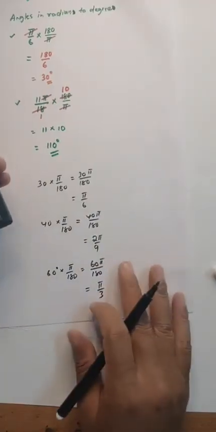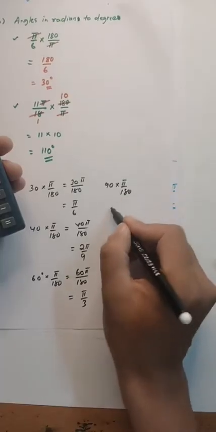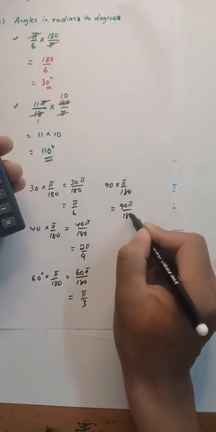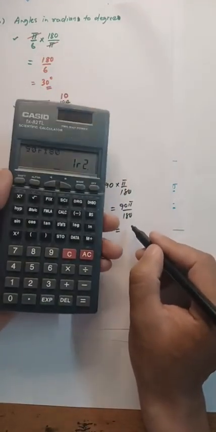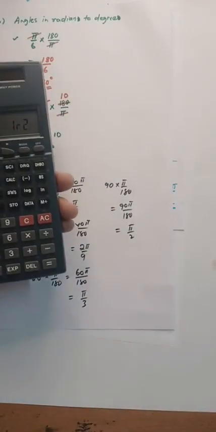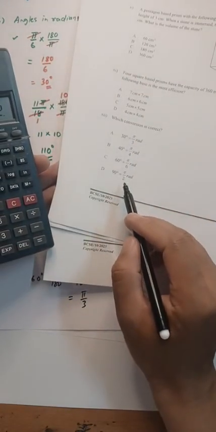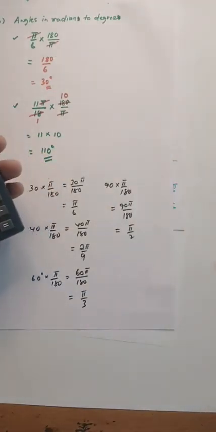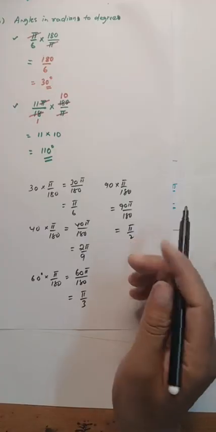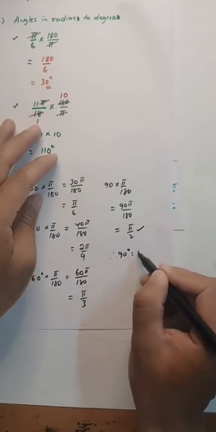The 90 degrees. 90 times pi by 180, which is equal to 90 pi by 180. So 90 by 180, cancel, gives 1 by 2. So 1 times pi is pi by 2. So pi by 2. They are saying 90 is equal to pi by 2, correct. So that is the correct conversion. No need to use a calculator. Therefore, 90 degrees is equal to pi by 2.